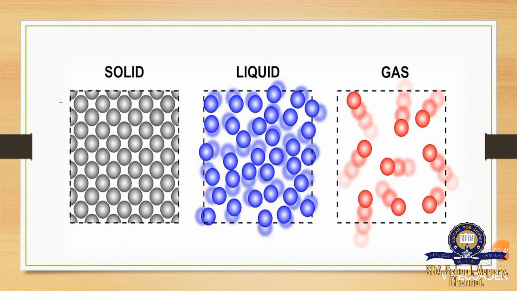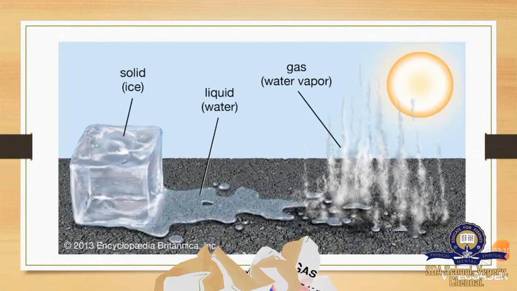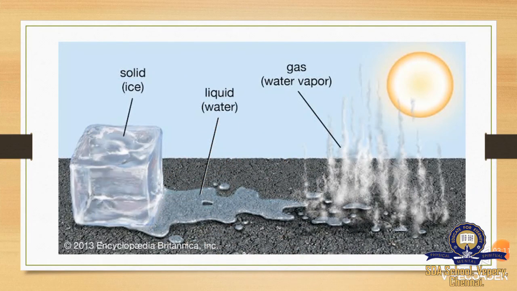So here you can see in this picture the intermolecular molecules of solid, liquid and gas. For solid it is tightly packed, and for liquid it is loosely packed, and for gas the molecules are independent. States of matter.